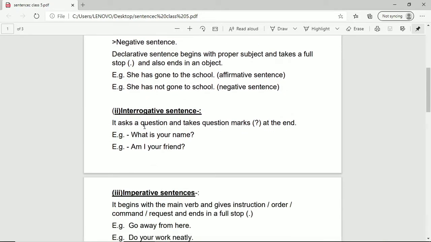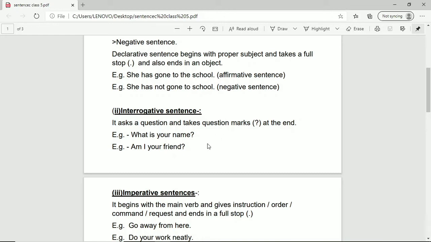This is not new for you. You already know that in the sentences where we ask questions, it always carries a question mark, right? So it asks a question and takes a question mark. Here I have made the sign of question mark inside the bracket, right? So at the end of this sentence, there will be a question mark. So whenever there comes a question mark at the end of a sentence, it would always be an interrogative sentence.